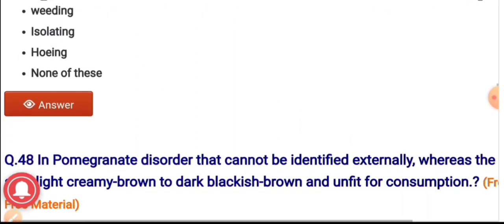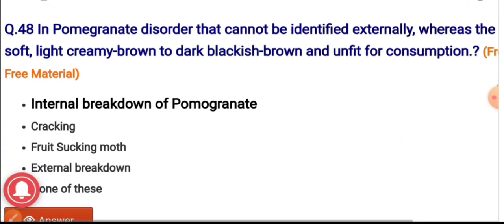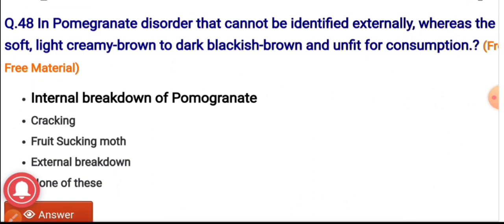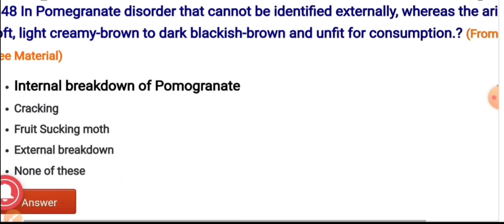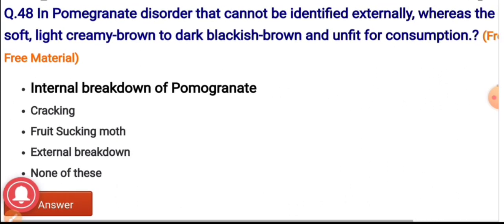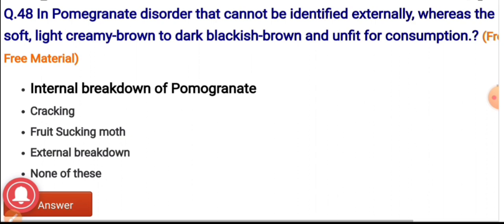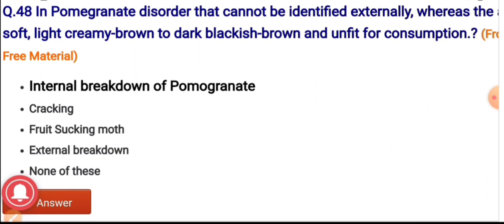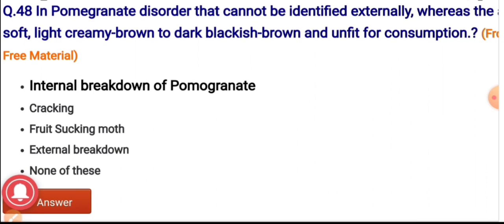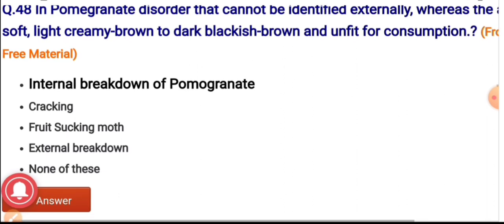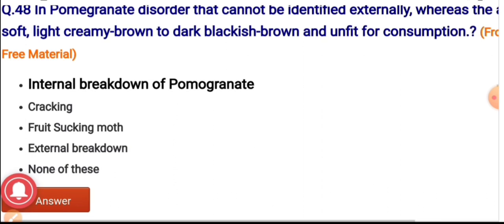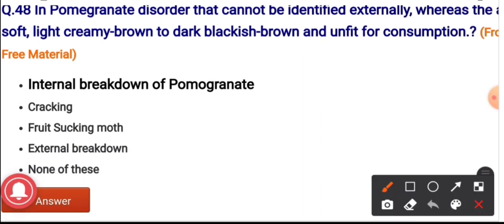Question number 48. In pomegranate, a disorder that cannot be identified externally, whereas the arils become more soft, light creamy brown to dark blackish brown, and it is unfit for consumption. We have to identify that disorder in pomegranate. The options are internal breakdown of pomegranate, cracking, fruit sucking moth, external breakdown, and none of these. And the correct option is internal breakdown of pomegranate.